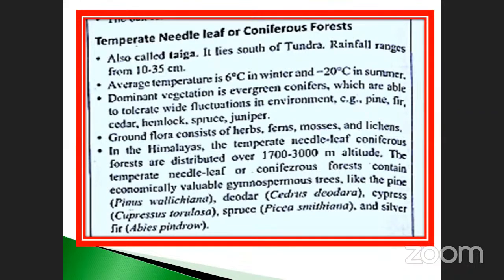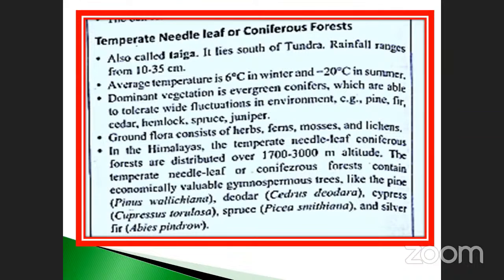Likewise, in the Himalayas, the temperate needle leaf coniferous forests are distributed over 1,700 to 3,000 meter altitude. See that here, 1,700 to 3,000 meter altitude. So the temperate needle leaf or coniferous forest contains economically valuable gymnosperm trees.